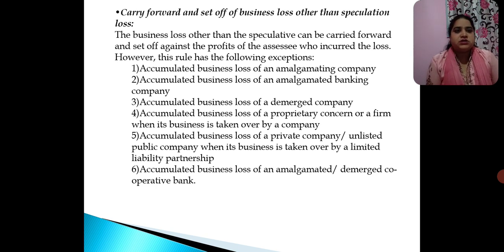Accumulated business loss of an amalgamating company. Accumulated business loss of an amalgamated banking company. Accumulated business loss of a demerged company. Accumulated business loss of a proprietary concern or a firm when its business is taken over by a company. Accumulated business loss of a private company. Accumulated business loss of an amalgamated or demerged cooperative bank.